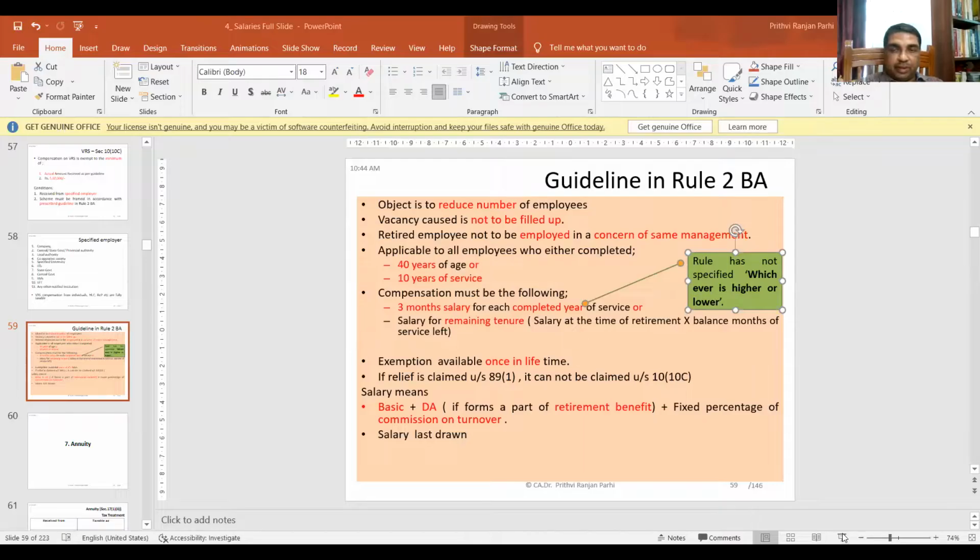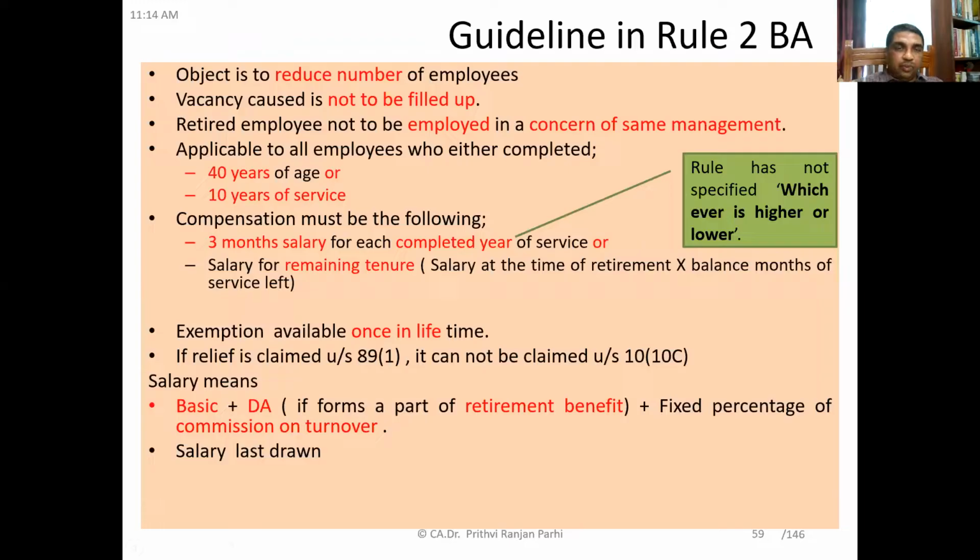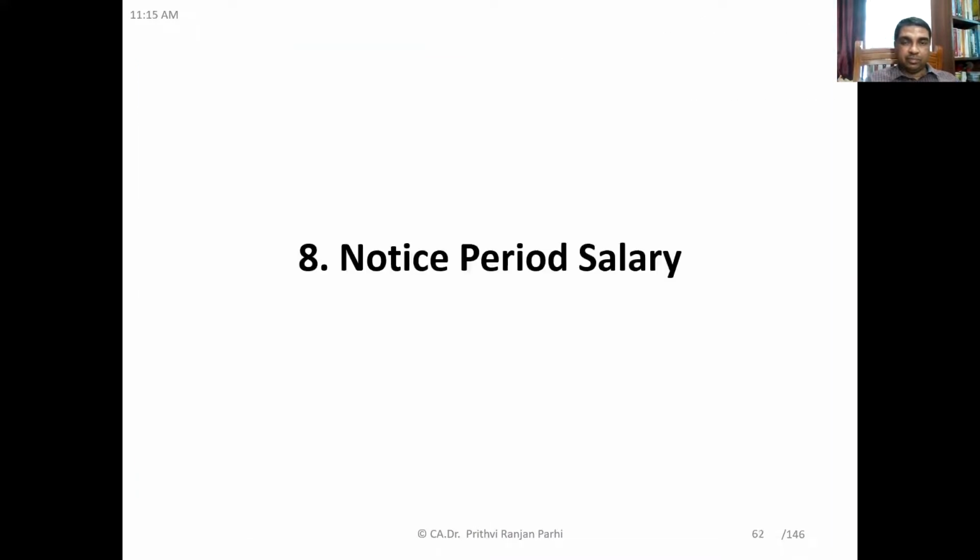Just one thing I wanted to highlight: I told you that compensation must be 3 months salary for each completed year of service, or salary for the remaining tenure. That means either the first one or the second one. Both are possible. The rule has not specified whichever is higher or lower. There is no such prescription. So compensation can be decided by the employer. He may pay either 3 months salary for each completed year of service, or salary for the remaining tenure. Is it clear to you?